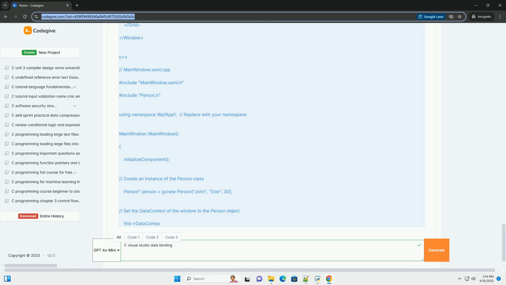Converters. Allow you to transform data between the source and the target. For example, you might use a converter to format a date, convert a value to uppercase, or display an image based on a Boolean value. Data context. The default source for data bindings within a particular UI element or its children. You can set the DataContext property of a window, panel, or control to specify the object that should be used as the source for bindings within that element.